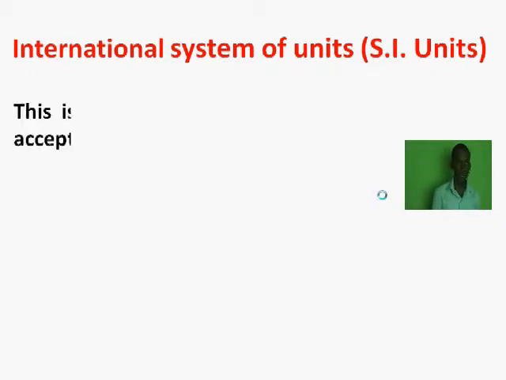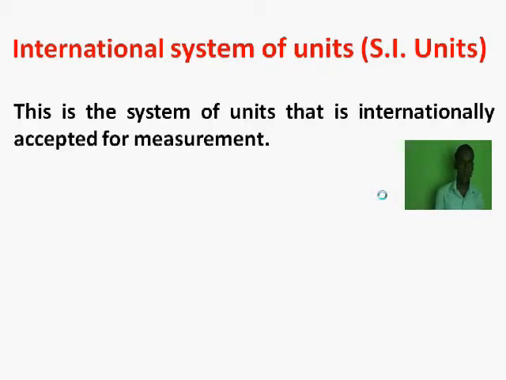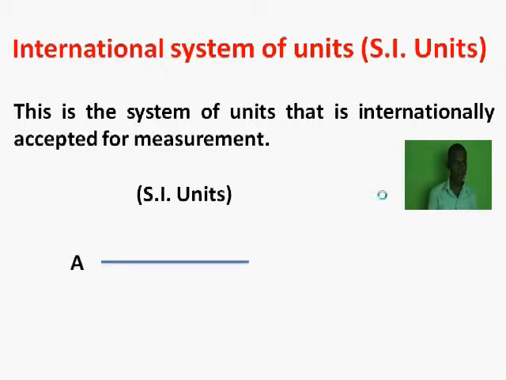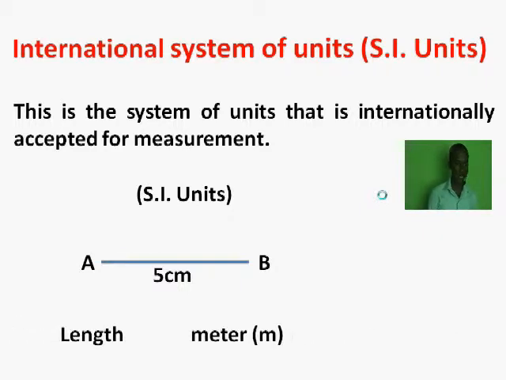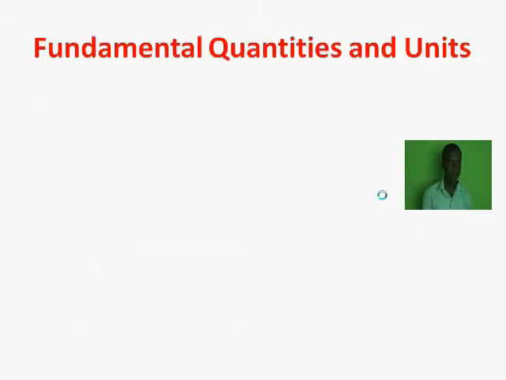International system of units. This is a system of units that is internationally accepted by scientists for measurements. It is abbreviated as SI units. In the distance measured by the student between 2 points A and B, the actual measurement was 5 cm. Centimeter thus becomes the unit for length. But cm is not the ideal unit for length. To measure length, we need meter. Centimeter is thus a subunit of length.